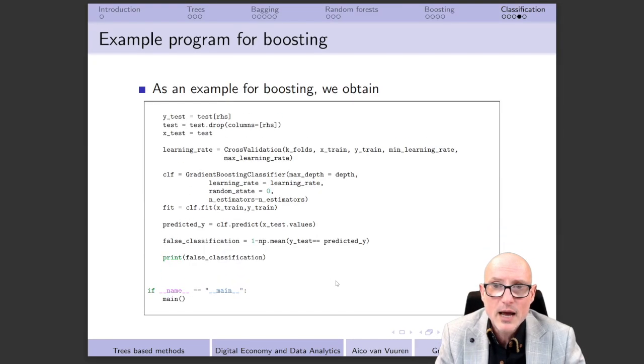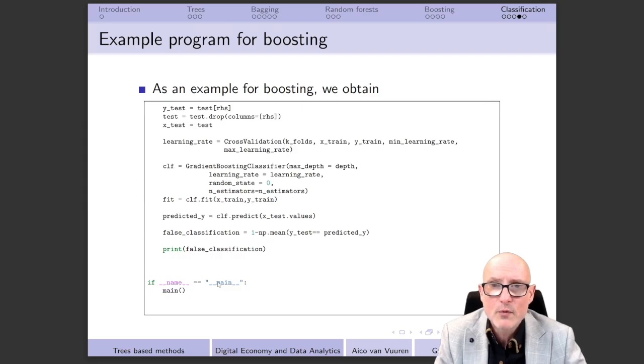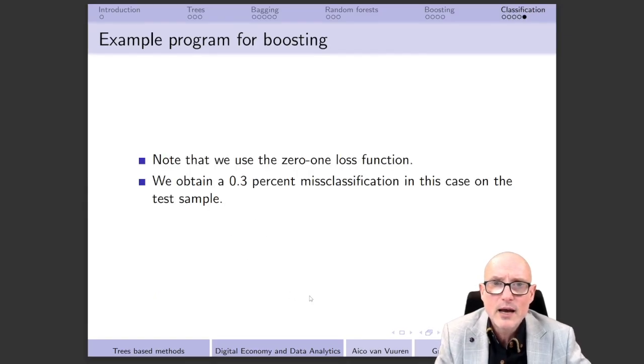Well, if we do that, then we print it out, and finally we also need these lines that we have over here. But if we are going to run this whole program that we have over here, then in the end we will find out that we have 0.3% of misclassification. So only in 0.3% of the cases we will wrongly indicate the health risk of a particular person. Well, whether this is high or low is a little bit difficult to say, because I haven't really looked at any other kind of method, but in my opinion it sounds rather low.